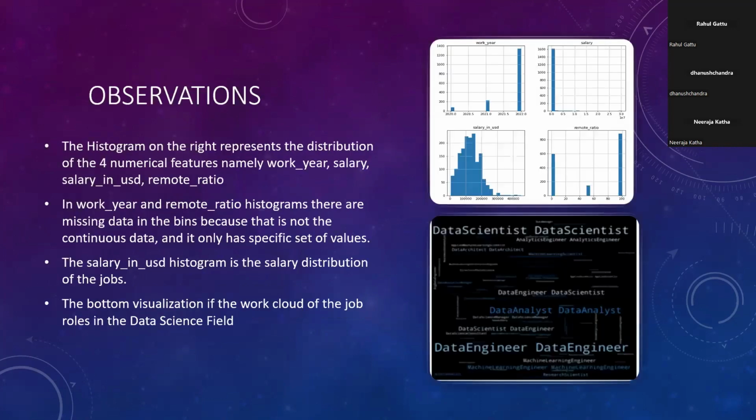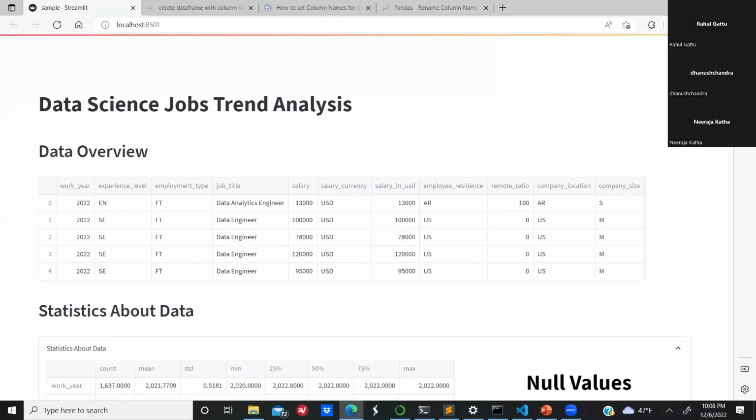Next, these are some of our observations. So this is the dashboard that we have created in this project. Here we see an overview of the data. This is a brief view of our data set with work year, experience level, employment type, job title, salary currency, salary in USD, employee residence, remote ratio, company location, and company size.